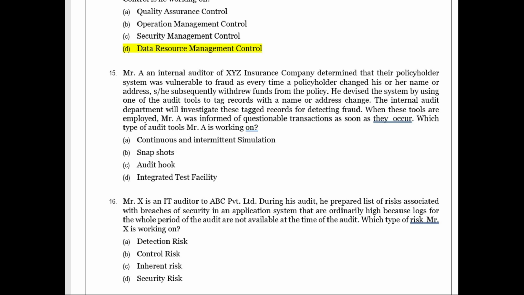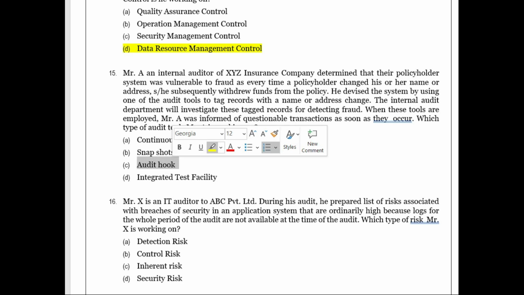A working on? So whenever there is a question of something called tagging the records, and again it is being given to the auditor for verification, so tagging is done only when there is audit hook. So when you keep the hook, the transaction gets captured. So what is the tool that Mr. A is working on? He is working on audit hook.